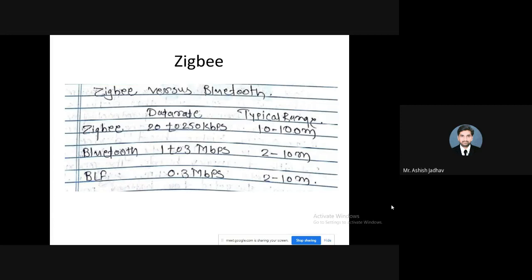Zigbee devices spend most of the time in sleep mode, as I said. I have also discussed the duty cycle, which defines how long the battery would last. If the device has a duty cycle of less than 1%, it can ensure maximum battery life.